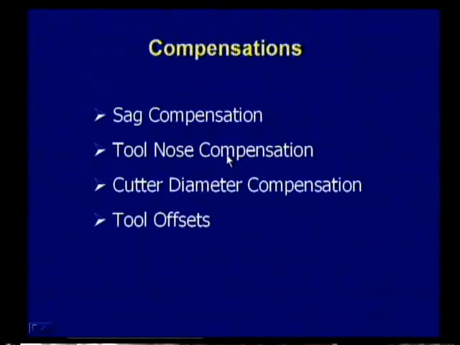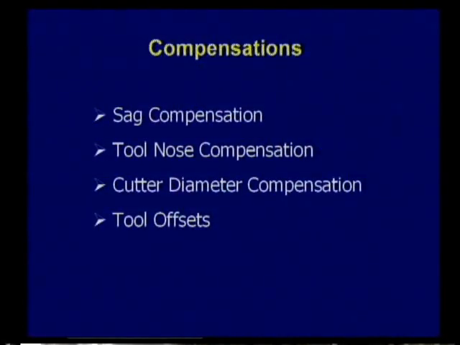Generally tool nose compensation is provided especially for CNC lathes or turning centers while cutting chamfers or curvatures. While providing the curvature, we have to take care of the nose radius or tool curvature. So based on the curvature, the amount of radius you are going to obtain will depend on it, and based on that, we have to provide some compensation.